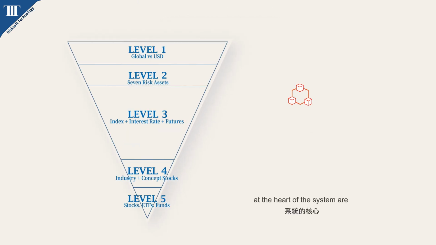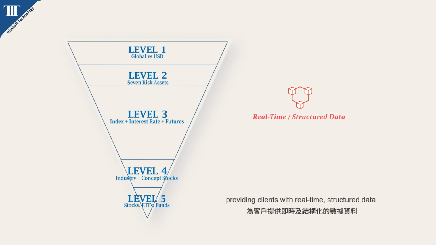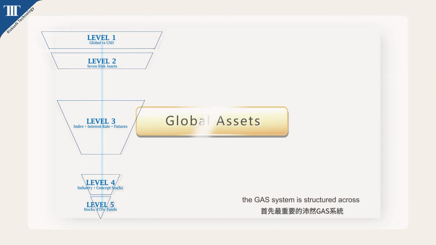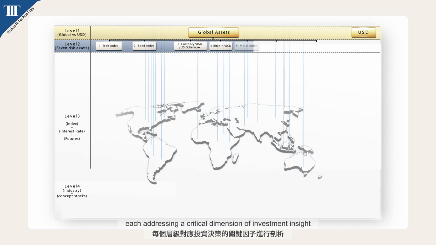At the heart of the system are 6 API-integrated analytical modules and a VFM-based stock selection algorithm, providing clients with real-time, structured data into fund flow monitoring, asset allocation strategies, and market trend analysis. The GAS system is structured across 5 hierarchical analytical layers, each addressing a critical dimension of investment insight.